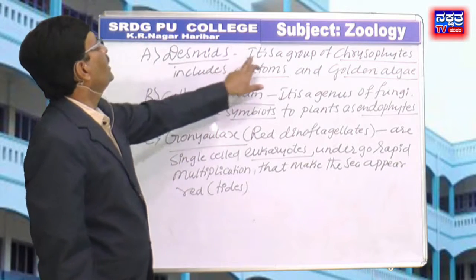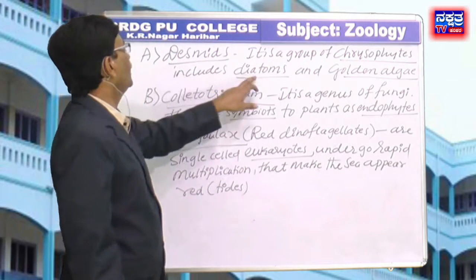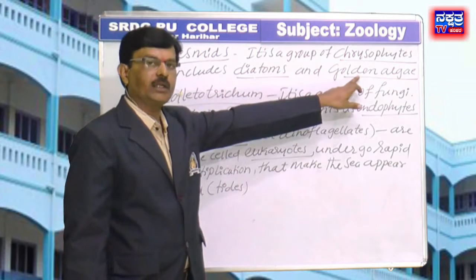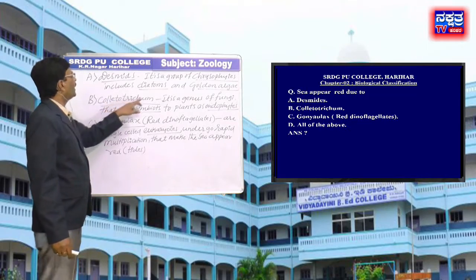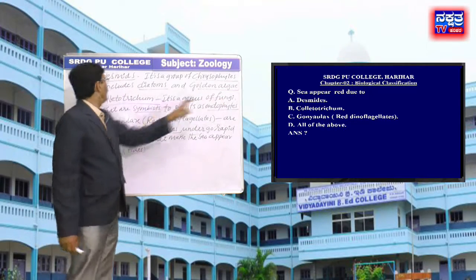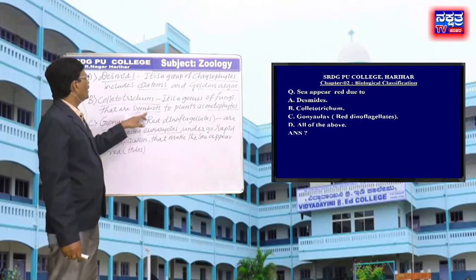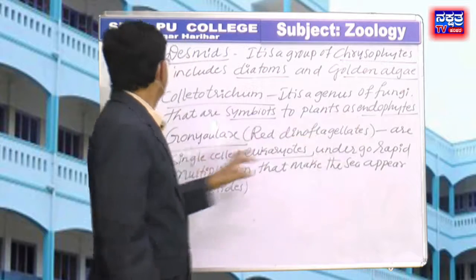Desmids, it is a group of chrysophytes, includes diatoms and golden algae, whereas colletotrichum, it is a genus of fungi that are symbionts to plants as endoparasites.